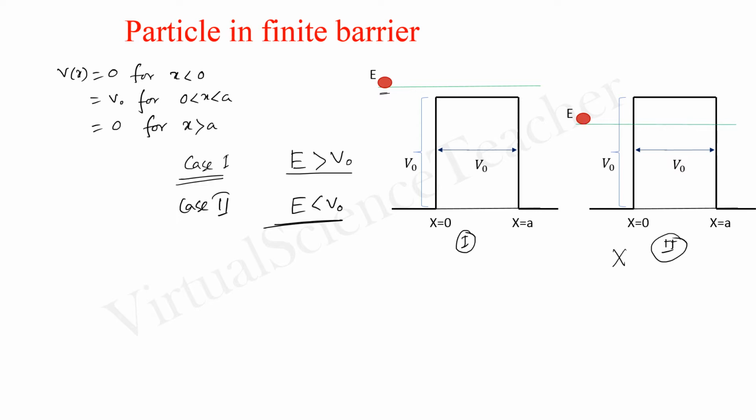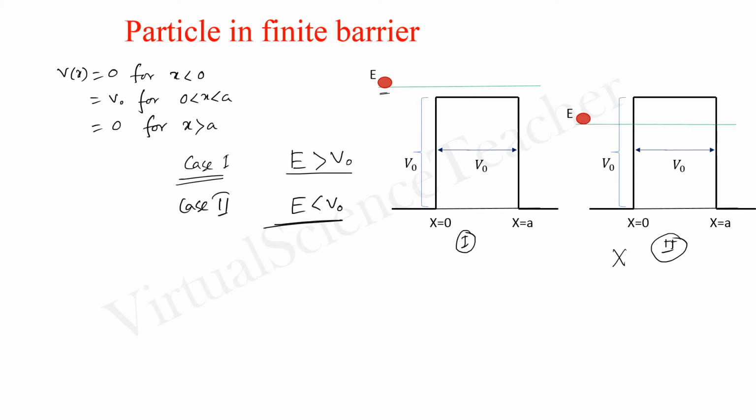Now what is reflection probability and what is transmittance probability? Reflection probability means how much wave or particle is reflected with respect to the incident wave, and transmission probability indicates how much wave or particle propagates or transmits through a channel, through a barrier, with respect to the incident wave.